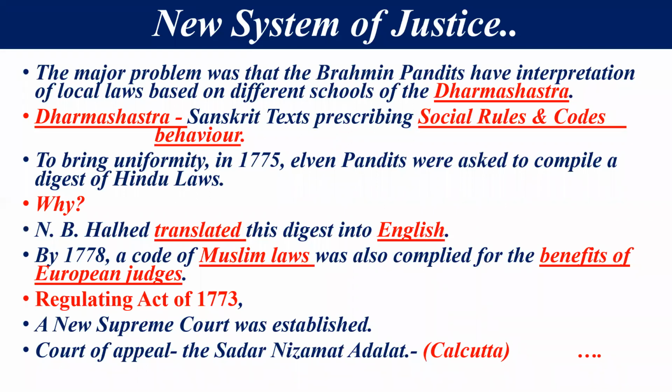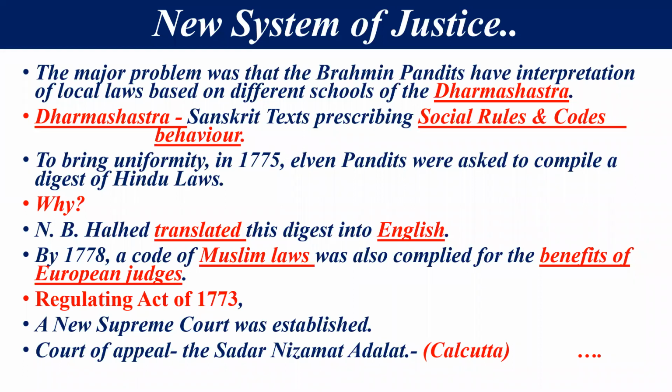Now, when this was compiled, N.B. Halhed translated this digest, this collection of Hindu law, into English, because the Britishers could understand only English. वो English को ही समझ सकते थे. So all these laws were translated into English, and by 1778, a code of Muslim law was also compiled for the benefit of the European judges. So इस तरीके से ये सारा का सारा जो था वो कंपाइल कर दिया गया,